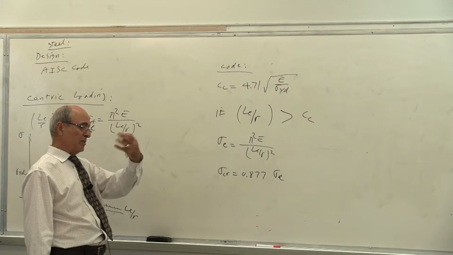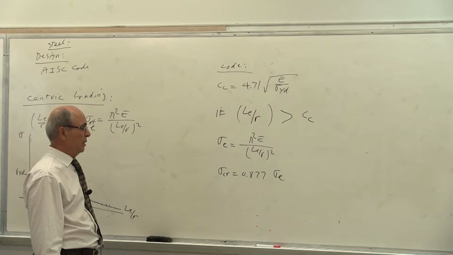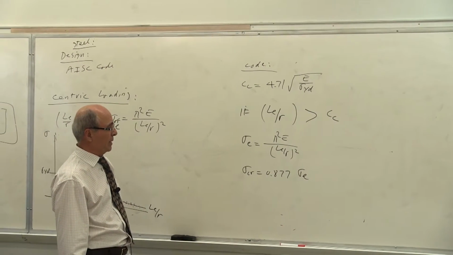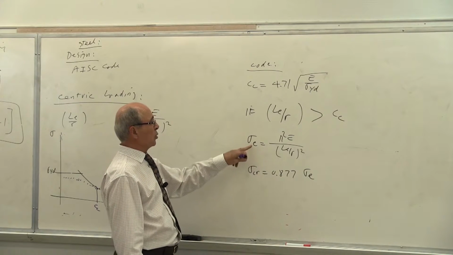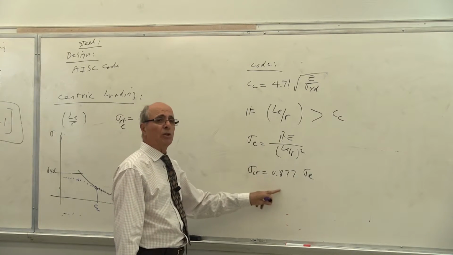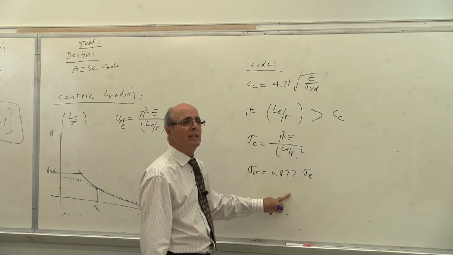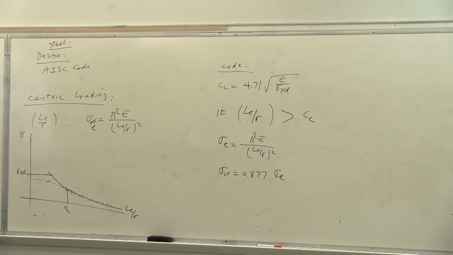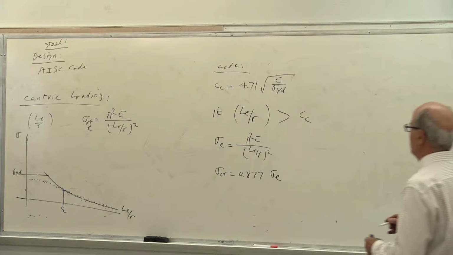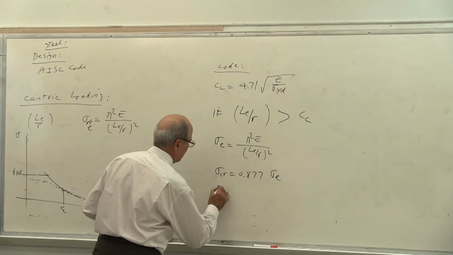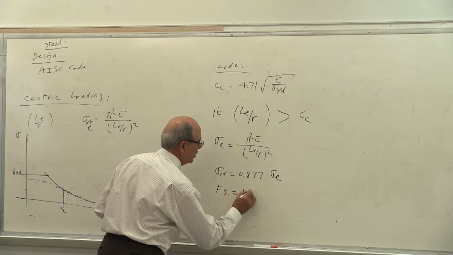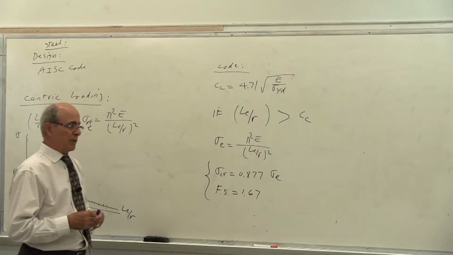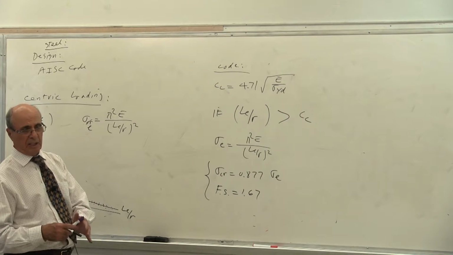This is in the handout. It's very simple. You can follow the rule. You just read the handout that I gave you, part of the final exam. Sigma critical. In other words, don't use 100% of that. Only use how many percent of that? Only 87. That's all they are doing. They are reducing it. Is that correct or not? And then use the factor of safety of 1.67. So this is the new code. That's what it says. It's acceptable.